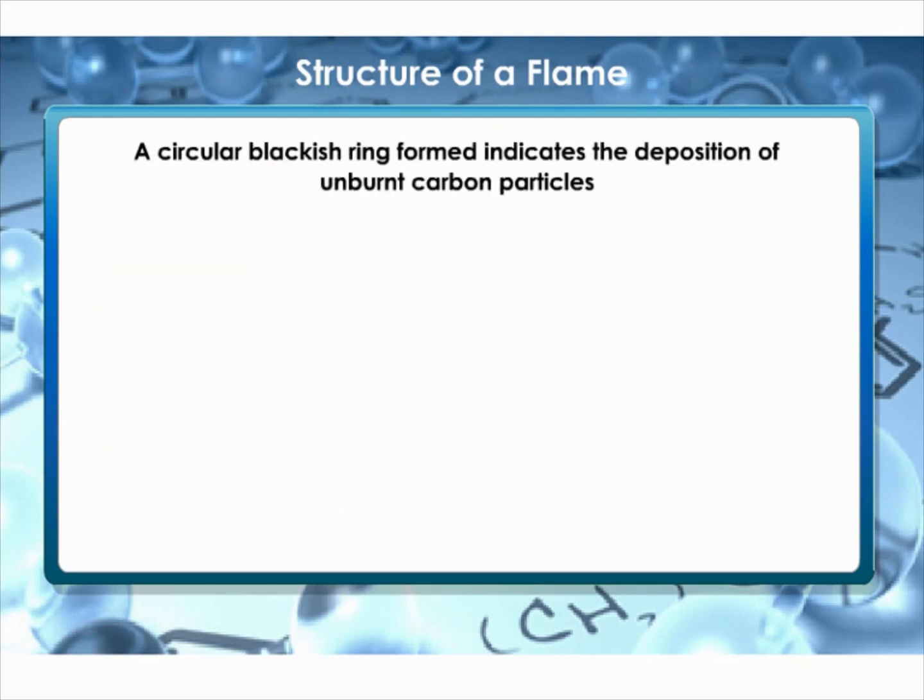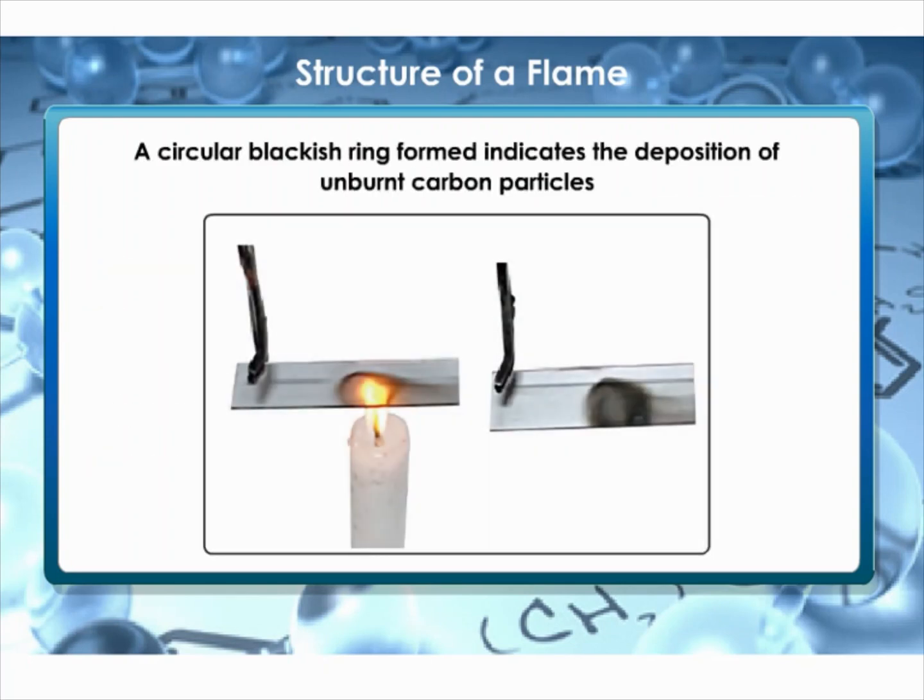When the candle flame is steady, introduce a clean glass plate or slide into the luminous zone of the flame. Hold it there with a pair of tongs for about 10 seconds. Then remove it. A circular blackish ring is formed on the glass plate or slide. It indicates the deposition of unburnt carbon particles present in the luminous zone of the flame.